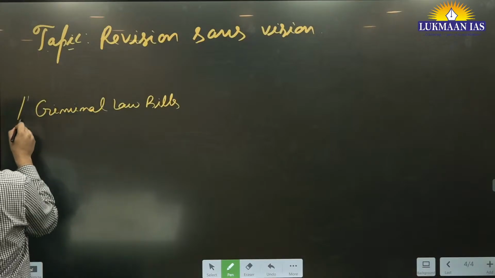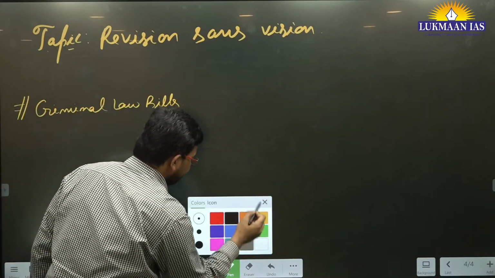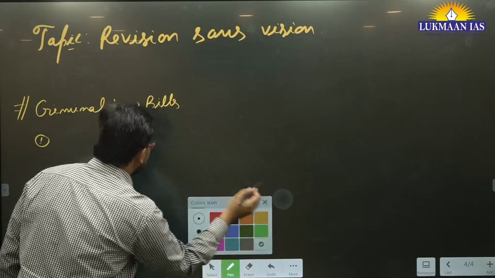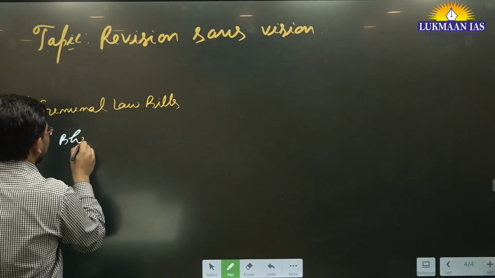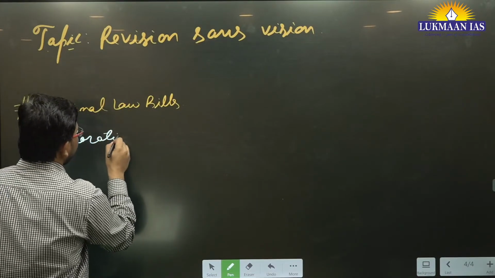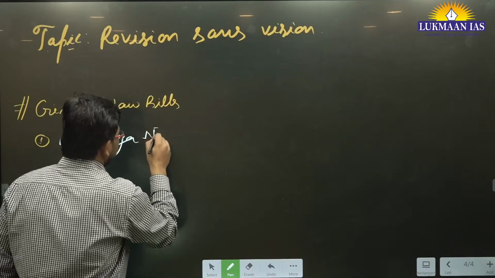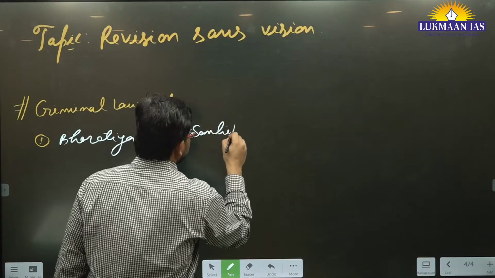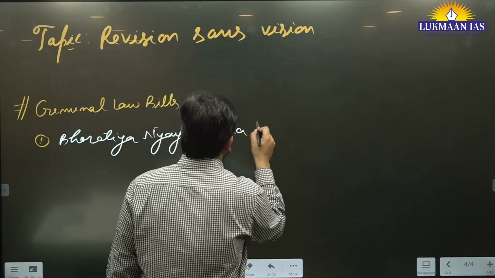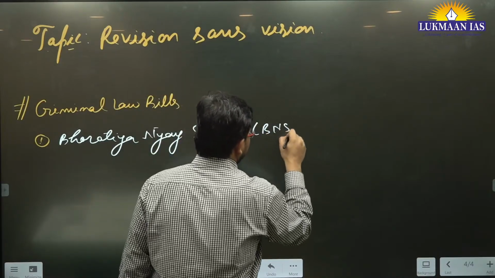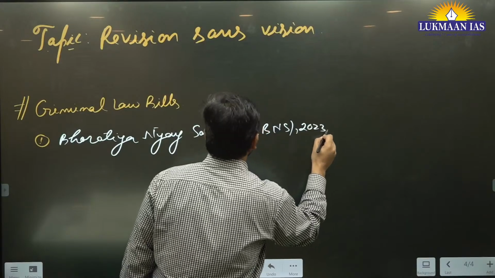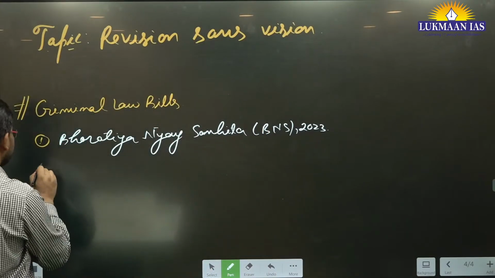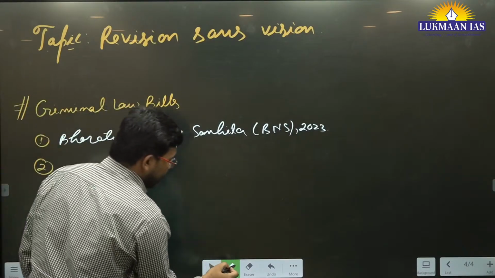What criminal law bills have they passed? There are three criminal laws. Number one is known as Bharatiya Nyaya Sanhita, BNS 2023. They have passed through the houses, but they have not yet become an act.